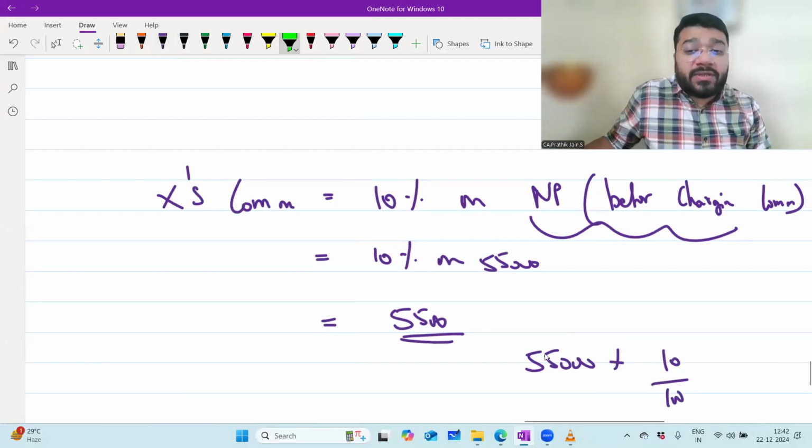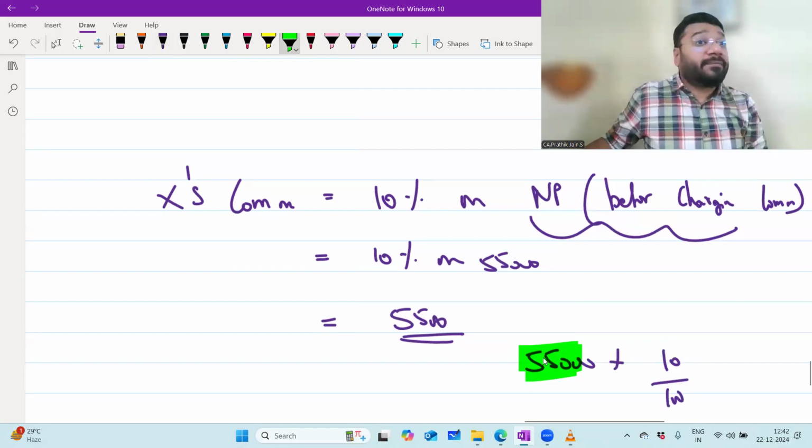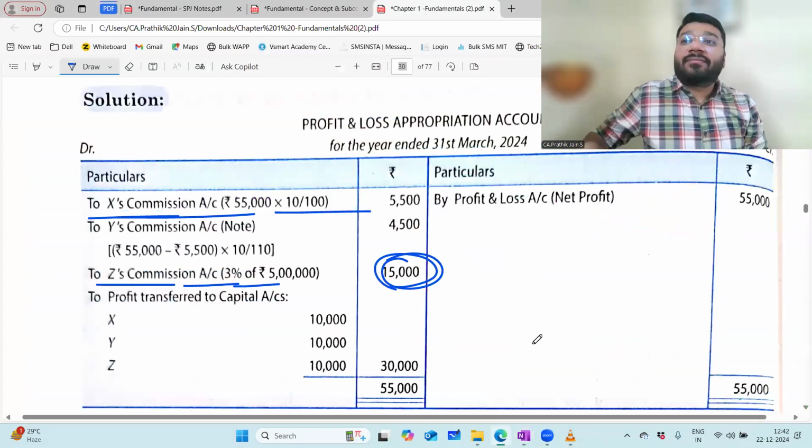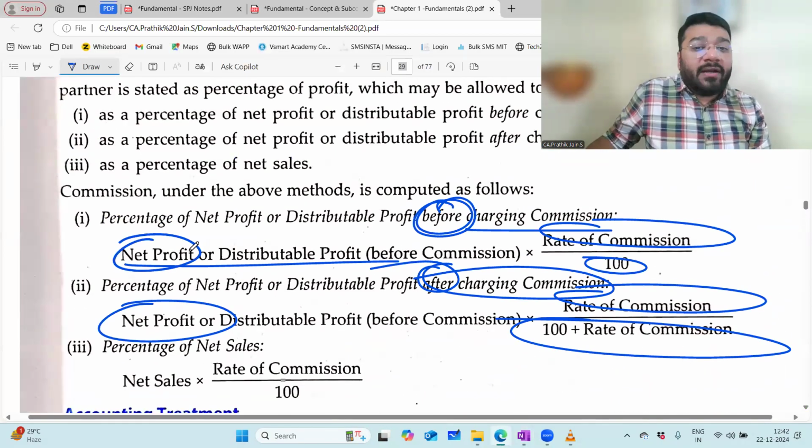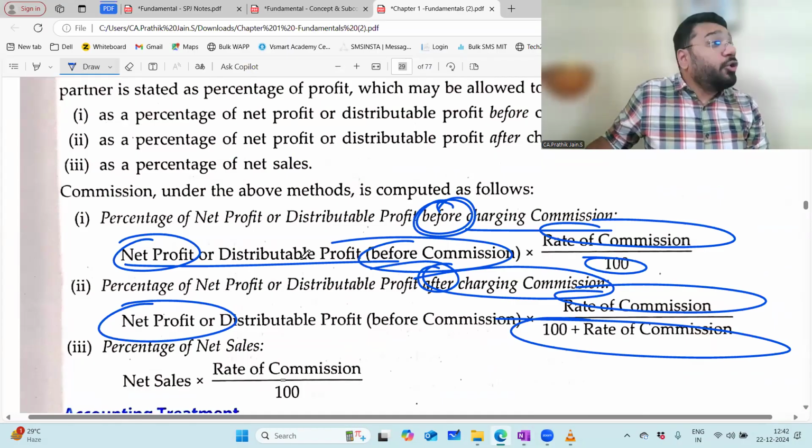What is this 55,000? Net profit before charging commission into rate of commission divided by 100. Formula: net profit before commission into rate of commission divided by 100.